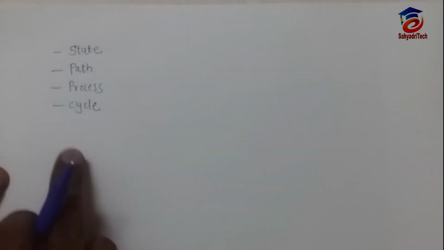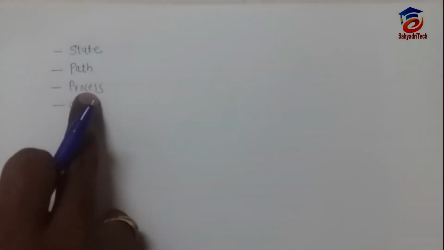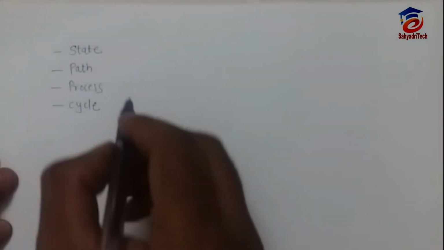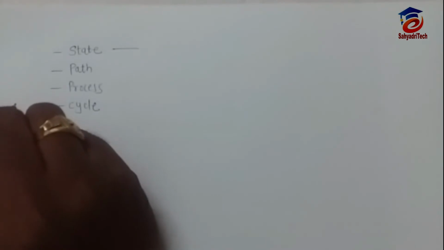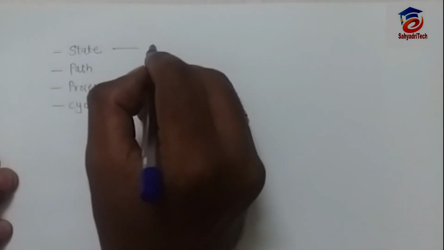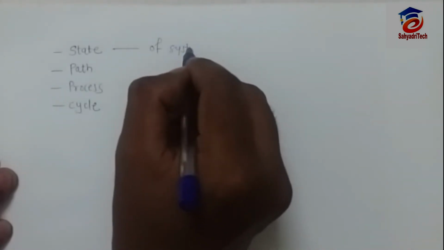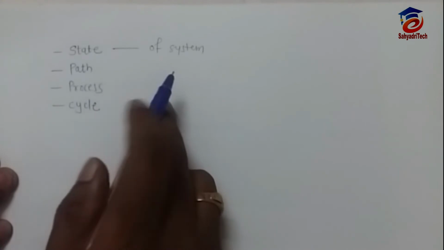Of course, we are talking about the thermodynamic cycle, thermodynamic processes, thermodynamic state. So all these concepts you have to learn. Let's see them one by one. When we say state, we always say state of a system.